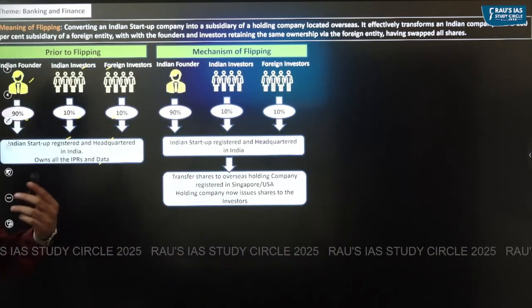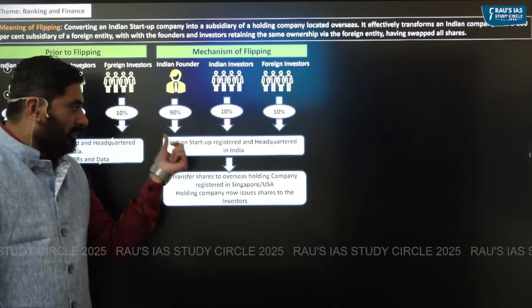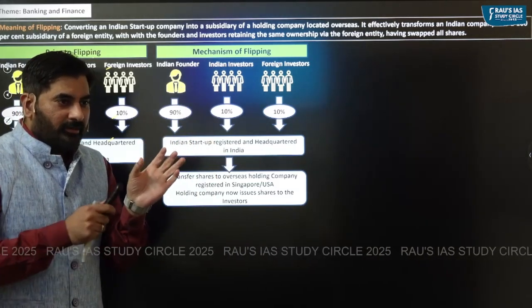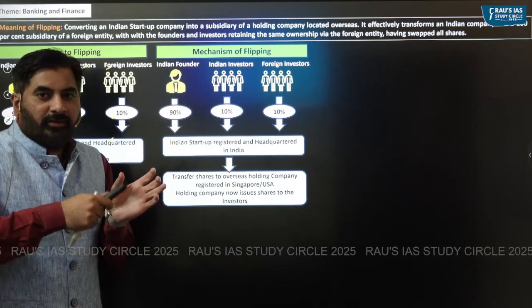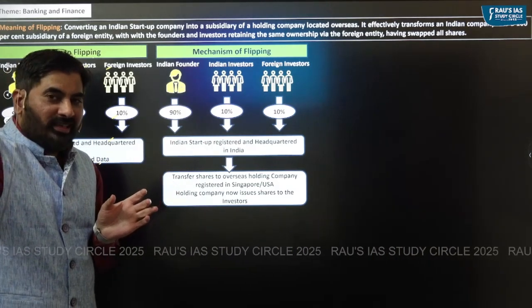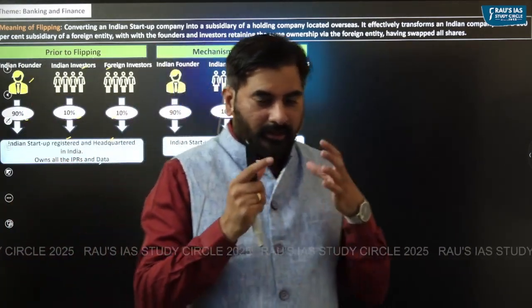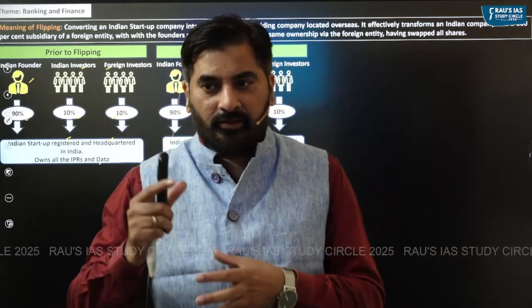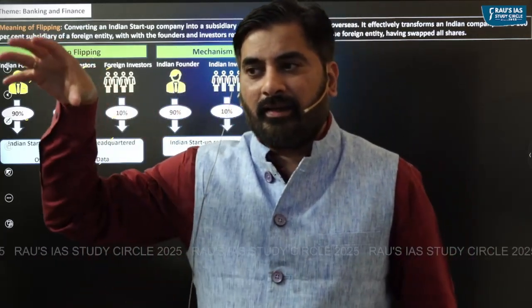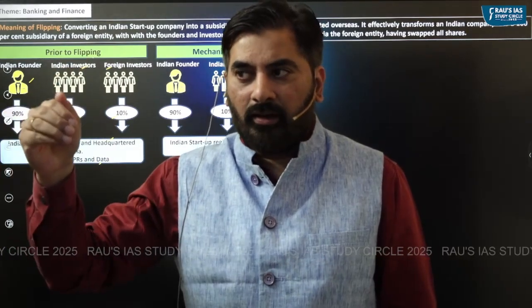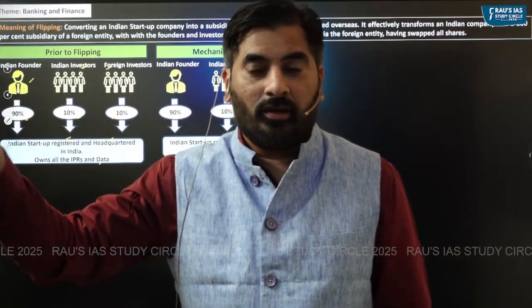In case of flipping, this Indian startup, based in, let's say, Bangalore, will transfer its shares to an overseas company. So what could happen is these investors, the Indian founders, Indian investors, foreign investors, can establish a holding company, a parent company, let's say in Singapore or US, where there is more ease of doing business or where they might get certain tax benefit.